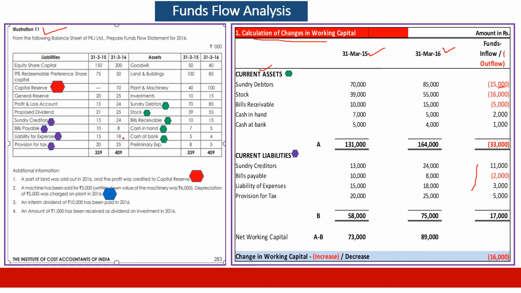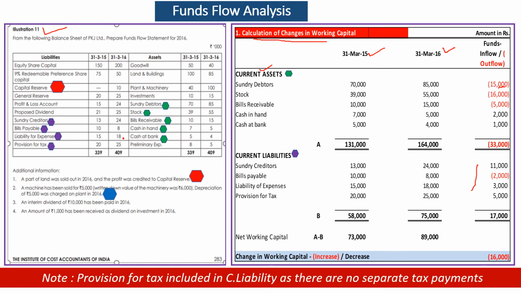If you can just see how it is done now, here we identify sundry debtors, stock, bills receivable, cash in hand, cash at bank. They are current assets. Current liabilities, as we understood from the adjustments, we are going to treat provision for tax as current liability because there are no other transactions. Sundry creditors, bills payable, liability for expenditure, provision. We will just go ahead and put all current assets. We have listed them out here. Their values are here.